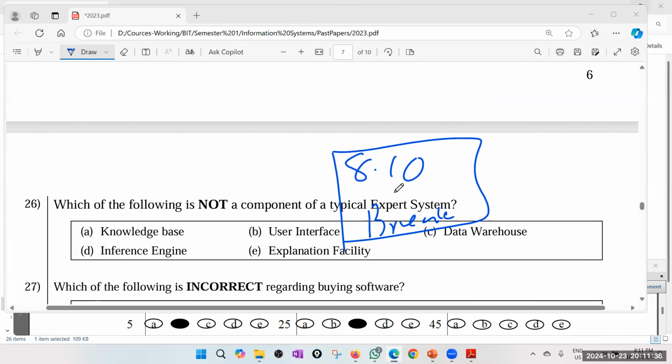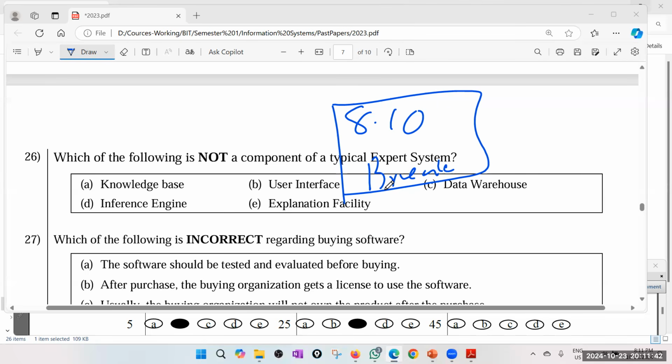Which of the following is not a component of a typical expert system? Knowledge base, user interface, data warehouse. Definitely data warehouse, because a data warehouse has nothing to do with the expert system.